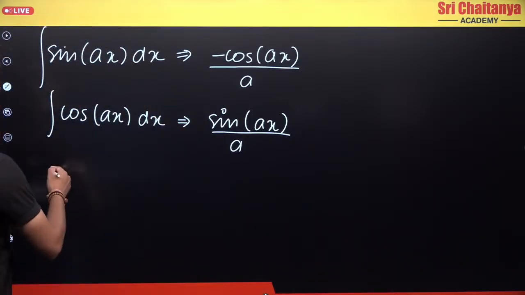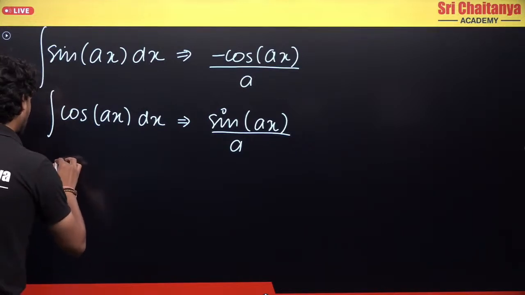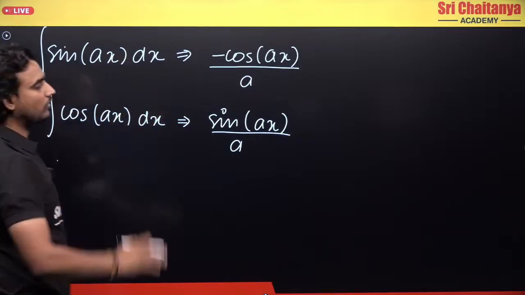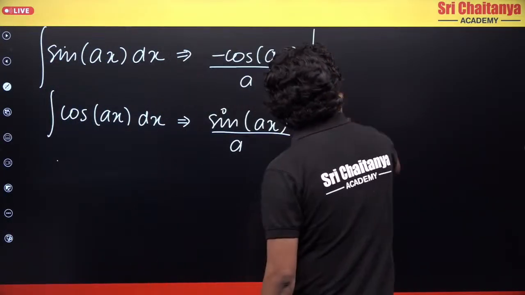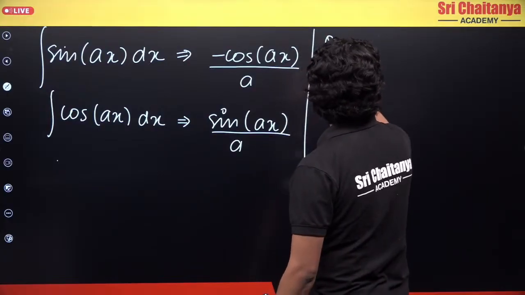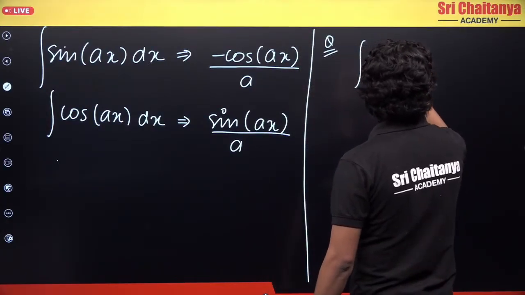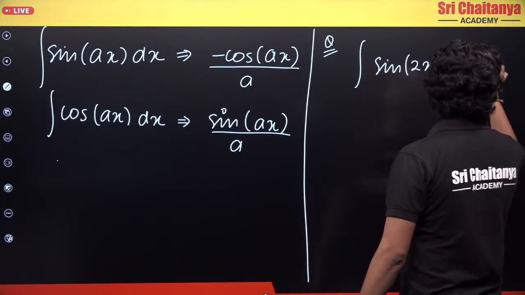These are the major formulas you should understand. Let's do one question. If I have integration of sine of 2x plus 3 dx, what is the integration?